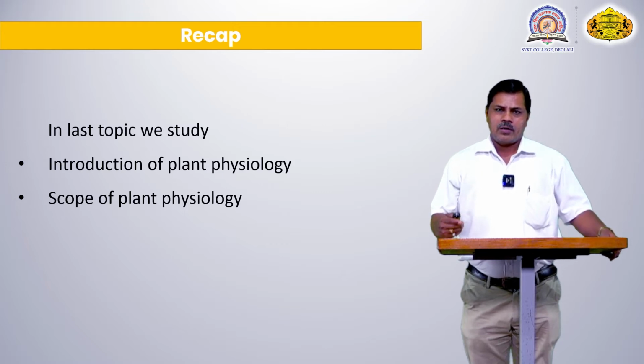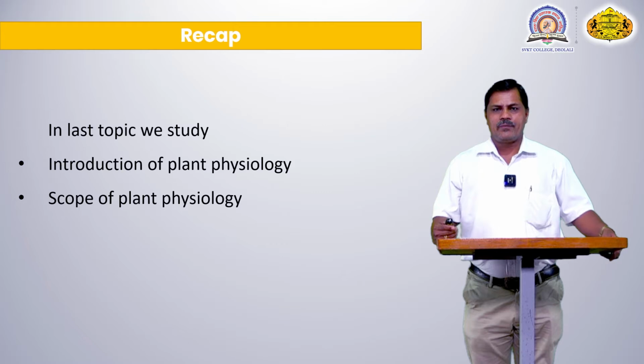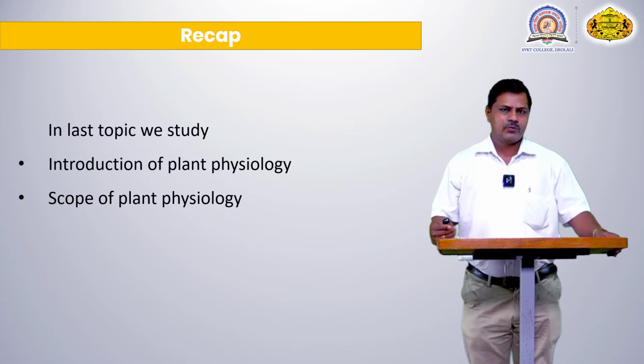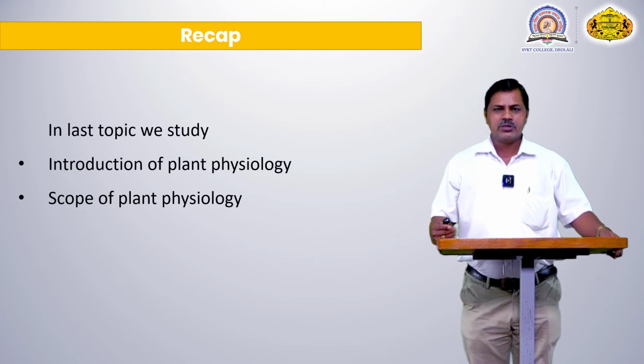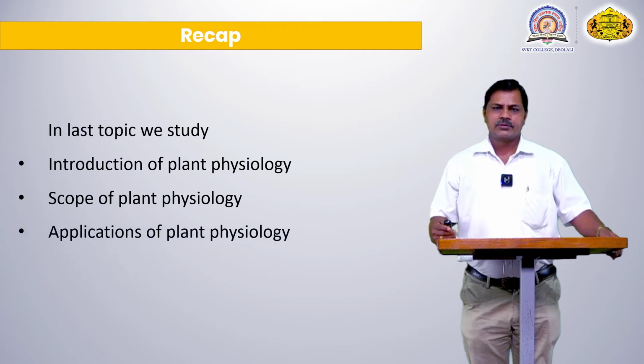Another point we discussed in the previous lecture is the scope of plant physiology. It has a very wide scope: biochemistry, biophysics, and environmental science all benefit from it. Also, certain medicines are prepared from plants, and it is essential to study plant physiological processes. We study which part of the plant carries out which type of chemical synthesis. Tremendous types of reactions occur in the different parts of the plant body, and this is useful for many branches of life sciences, which is a very important thing we discussed in the previous lecture.